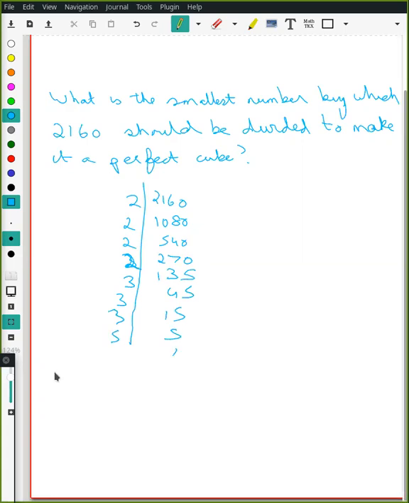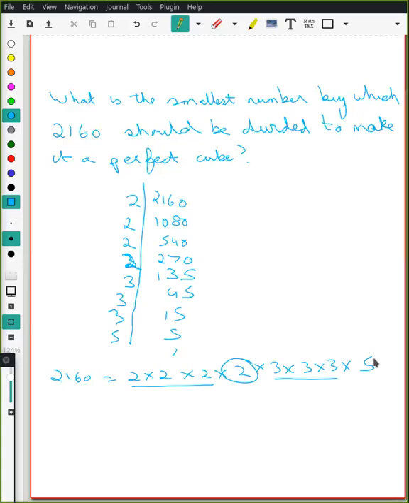Right? So we can write 2160 as 2 into 2 into 2 into 2 into 3 into 3 into 3 into 5. Then to find out whether it's a perfect cube or not, we do it in triplets. We are left with 1, 2 here. We have 3 3s, and we have a 5 here. So what are the numbers left out? 2 into 5. So if we divide it by 10, then it will become a perfect cube.